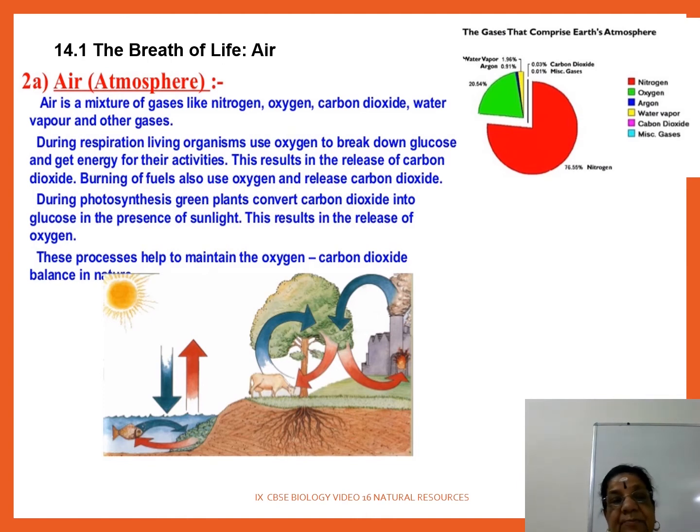I hope you understand. So during photosynthesis, green plants convert carbon dioxide into glucose in presence of sunlight, and that results in the release of oxygen. This process helps to maintain the oxygen and carbon dioxide balance in nature. It is also said the oxygen evolved during photosynthesis can also be utilized by the plants for respiration. This oxygen evolved during photosynthesis in daytime is called photorespiration. Now see this